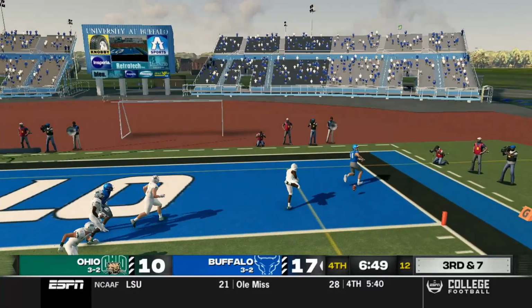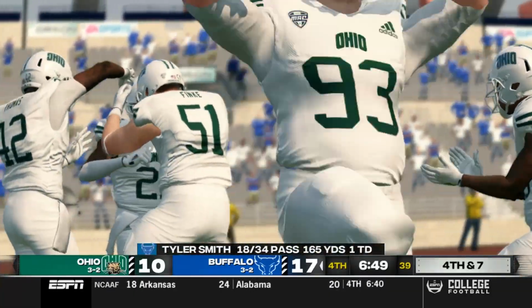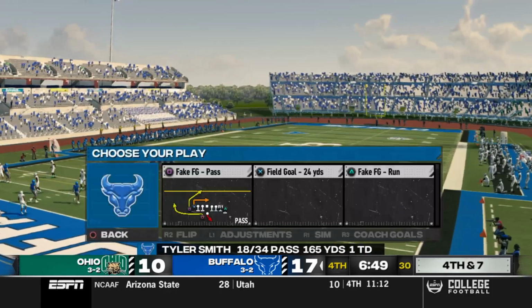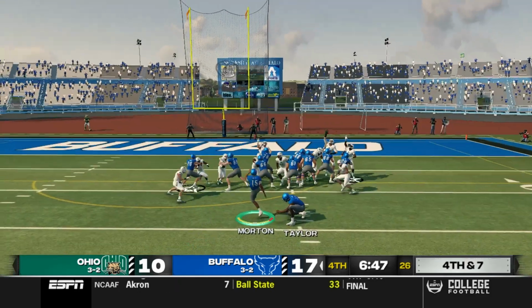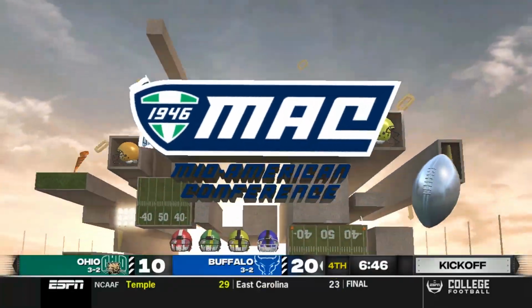And they got their tight end. It's underthrown. Dalton Alexander. Great play by this Bobcats defense stopping them. Bulls line up. Morton kicks the field goal. He hits it. Gives them a 10-point lead again.